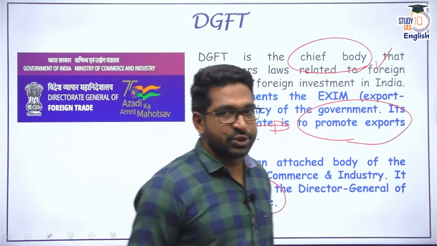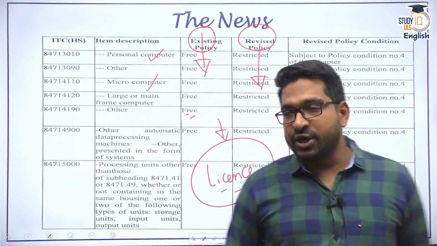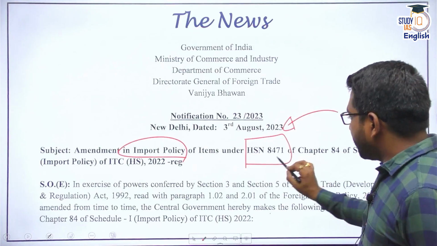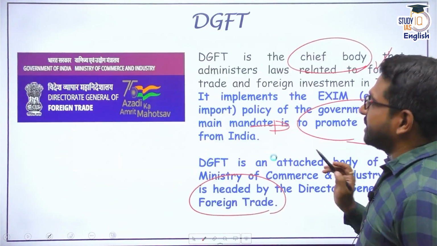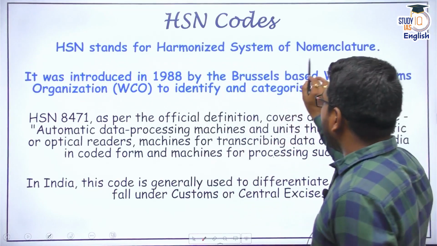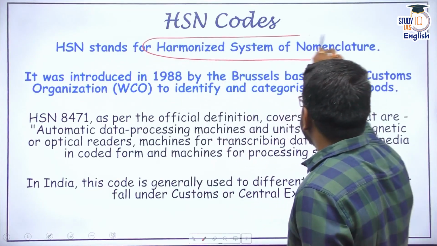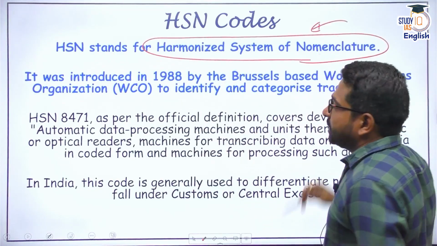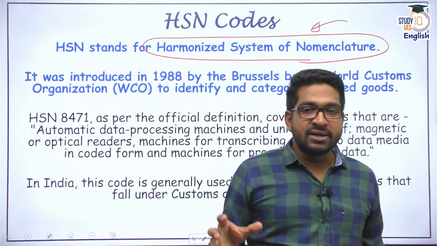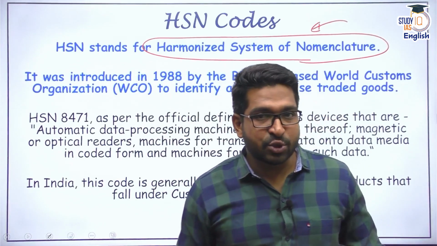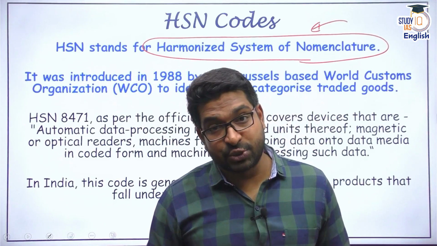Now, this takes the decisions. And I told you in their notification, it was released that some products, HSN 8471. Now, what is this HSN? HSN stands for Harmonized System of Nomenclature. Very important. These harmonized standards were finalized by the World Customs Organization in 1988.